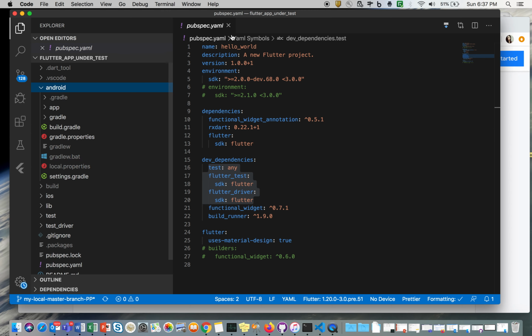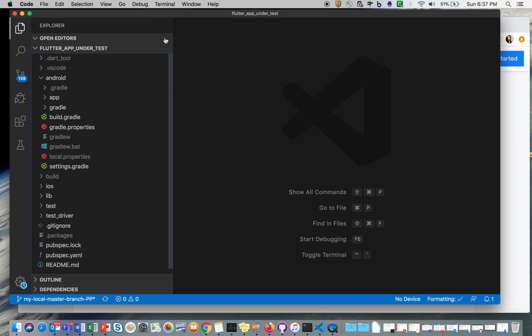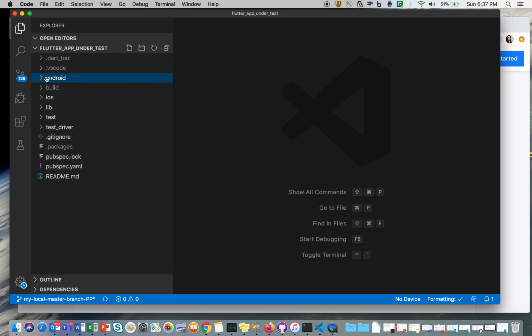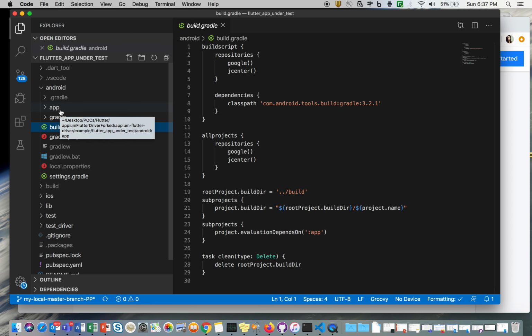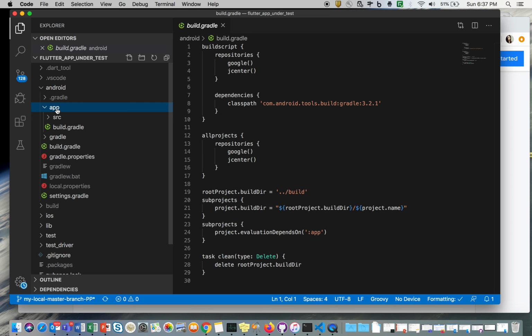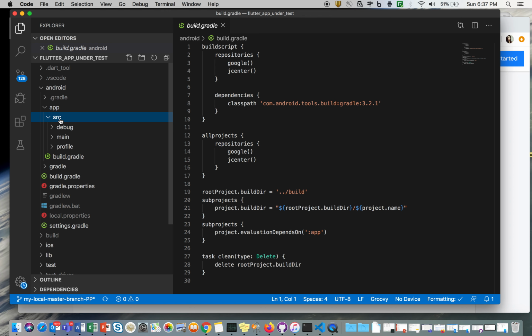Now if you see here, the sample application comprises Android and iOS. Both the source code is in the same project. This is the Android project, and this is build.gradle. It is the same as how we develop Android and iOS applications, but that structure is built into this one code base.